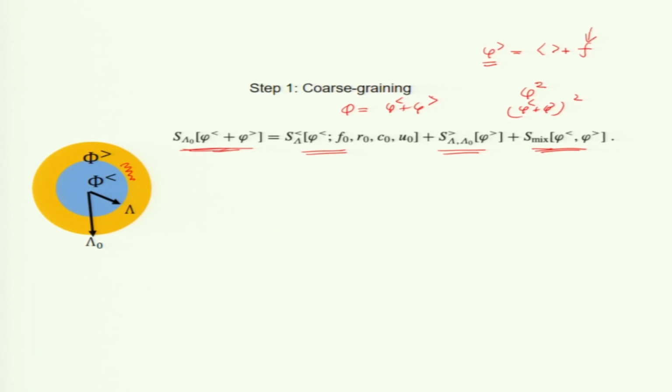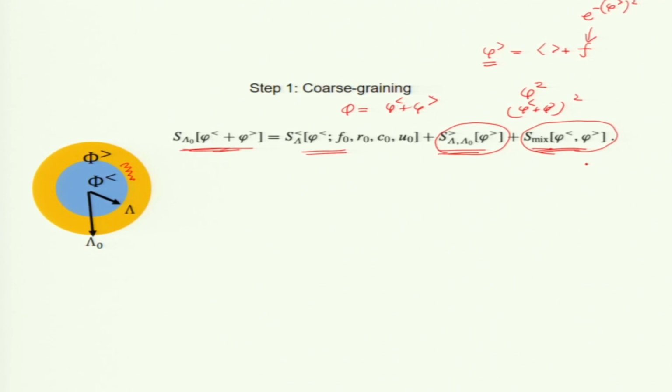Remember, we had the Gaussian fluctuation, e to the minus x squared when x had a 0 mean. So, we will use that Gaussian property, Wick's theorem, essentially to simplify these integrals.